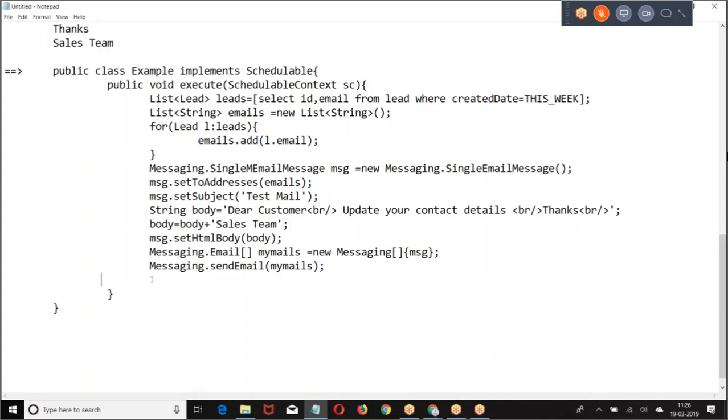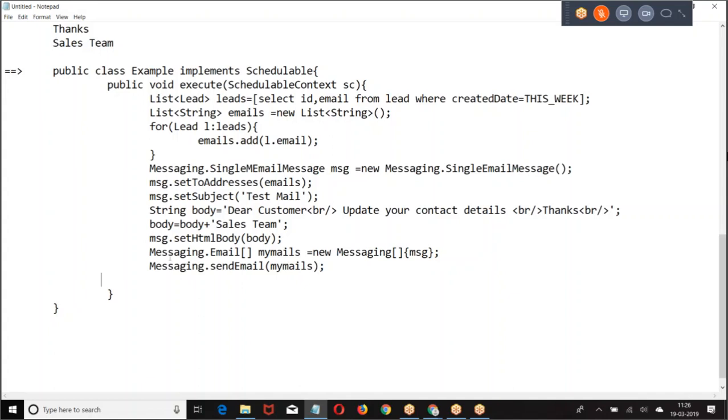In the previous example, I wrote a separate email for every lead. Why do you want to send a separate email for every lead? I hope you are good. People have got the concept.